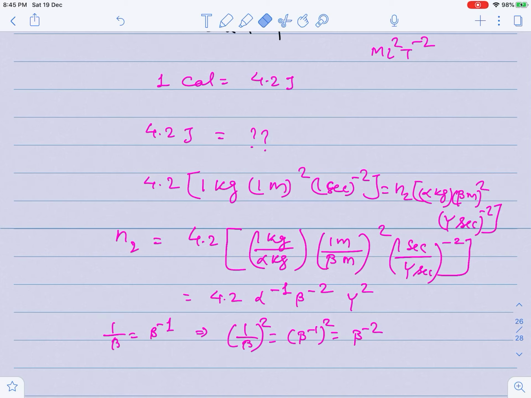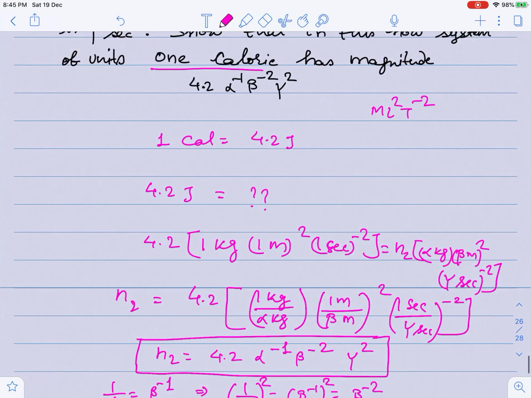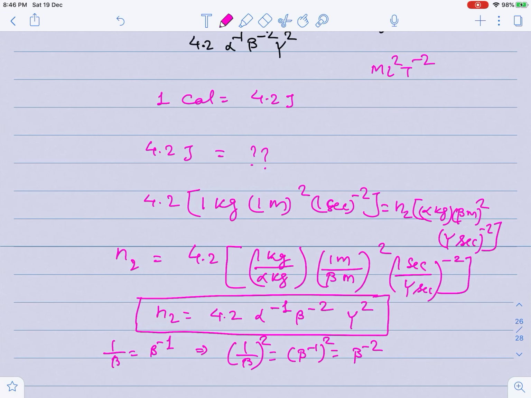That's why I have written it like this. We have to keep this in mind. So the N2 value we have to prove is that in the second system of units, this 1 calorie can be expressed as 4.2 alpha inverse beta to the power minus 2 gamma to the power 2. These are the things we have to keep in mind, guys.